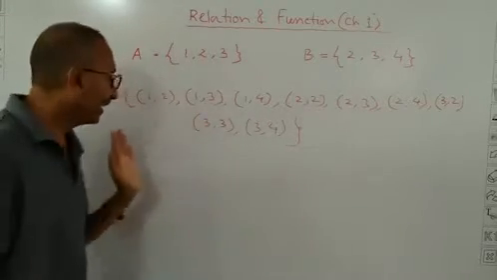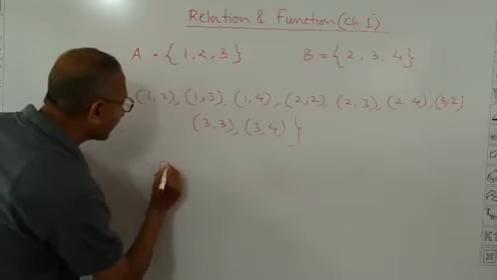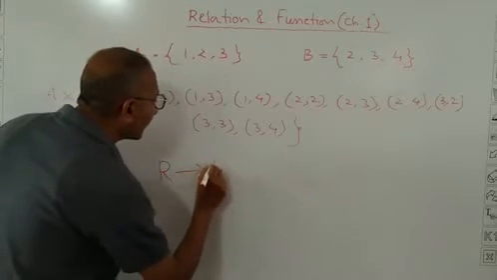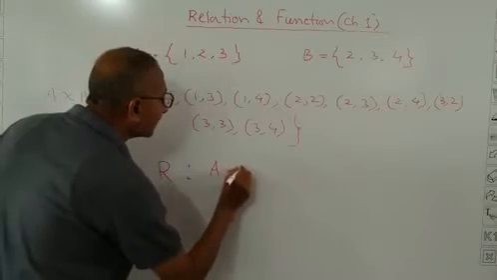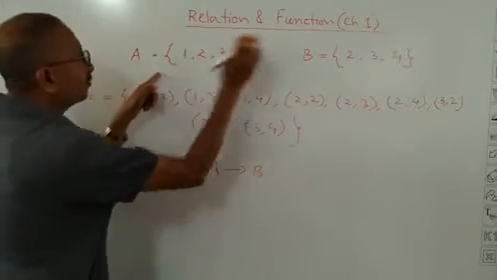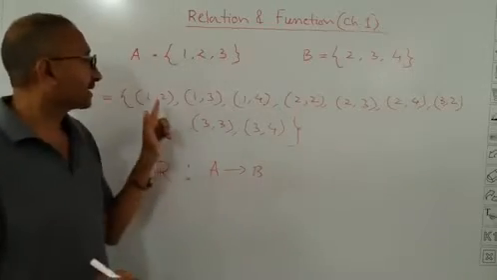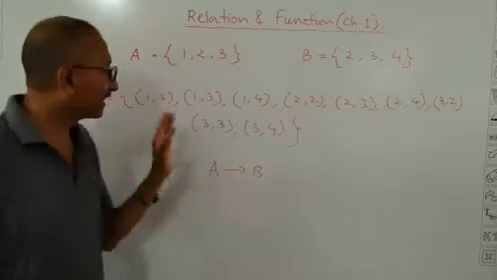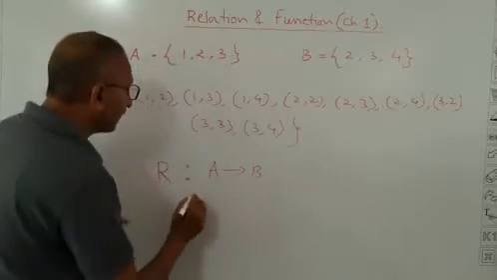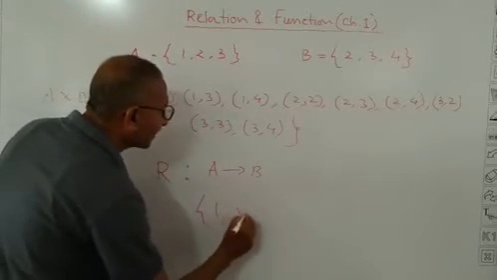A relation R from A to B is a subset of this A cross B. Take any subset, (1,2), you write (1,2), yes, it is a relation.